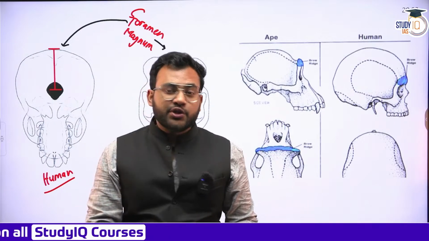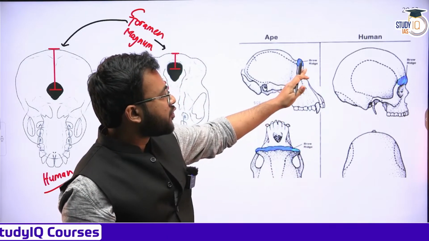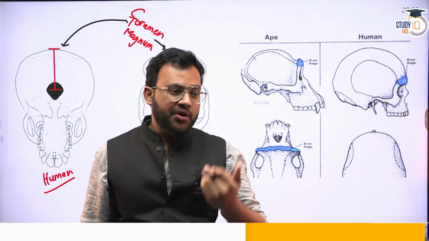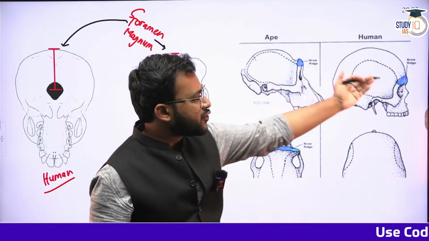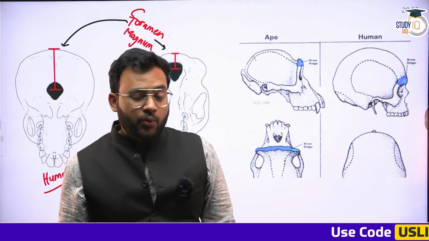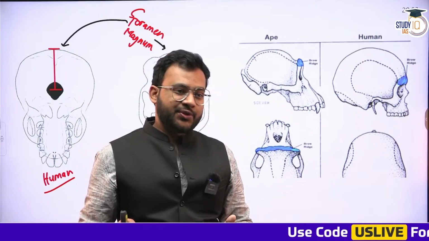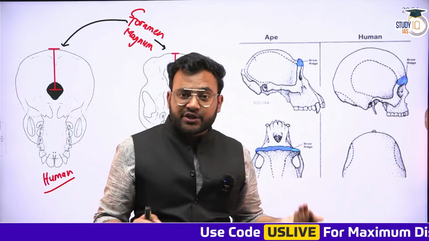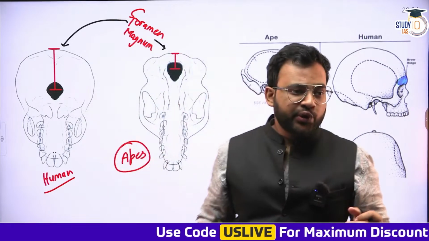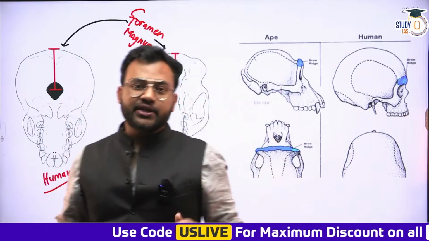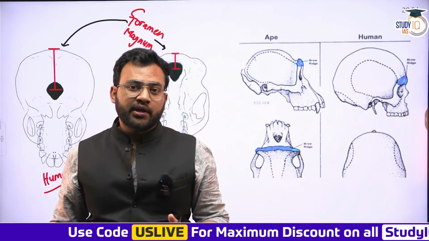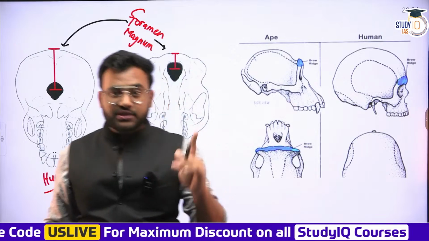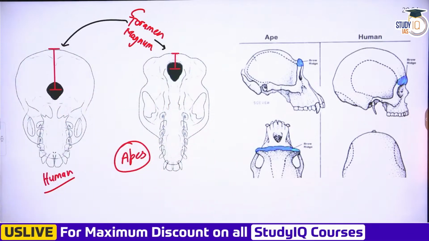You'll find that the supraorbital ridges, or what we also call the brow ridges, are more outwardly directed, more prominent, more bulging, more developed and well marked among the apes, which is not the case within the humans. Why so? Because of the dietary choices of these animals, basically the apes. During the process of mastication, that is the chewing and the processing of the food, you need a certain reinforcement of the skeleton region, of the skulls basically in the upper body. And it is believed that these supraorbital ridges are providing that reinforcement. So this is the second difference that you need to understand between apes and men.